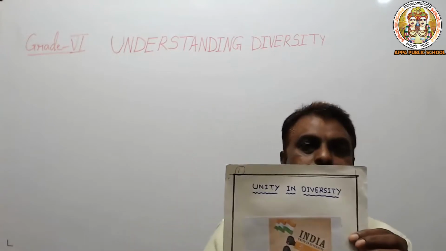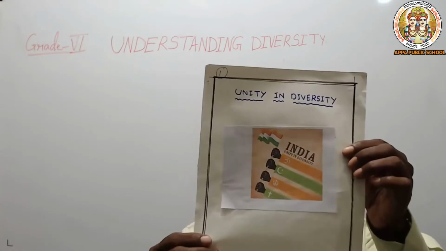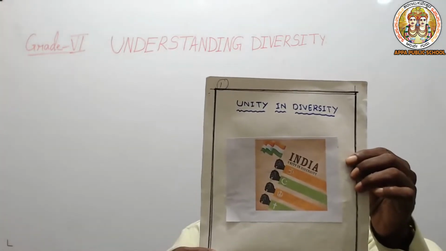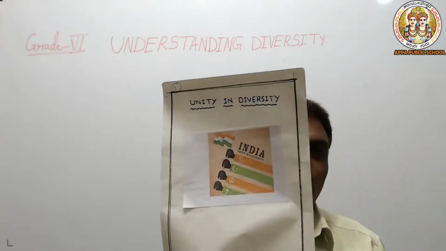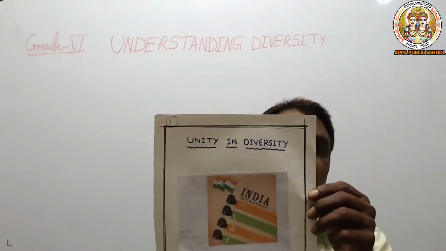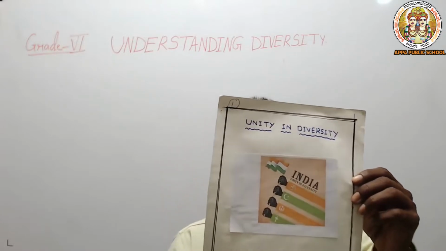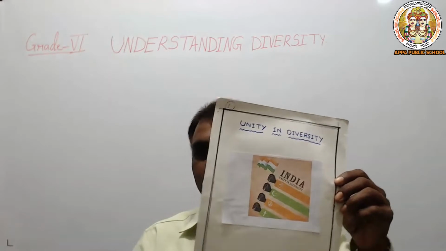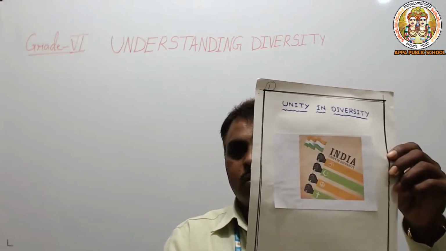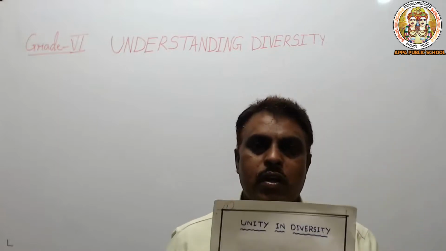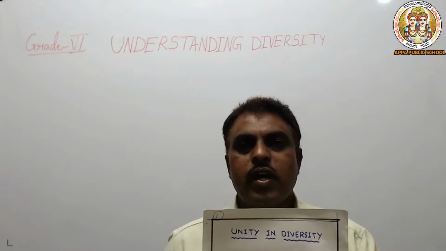This is talking about the Indian unity in diversity, with all the religions holding the robe of the tricolor, that is India's flag. In this flag, what we observe is unity with the diversity.